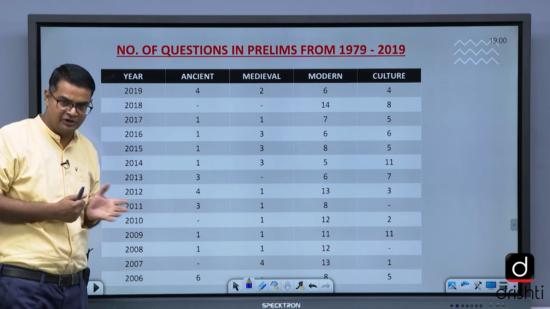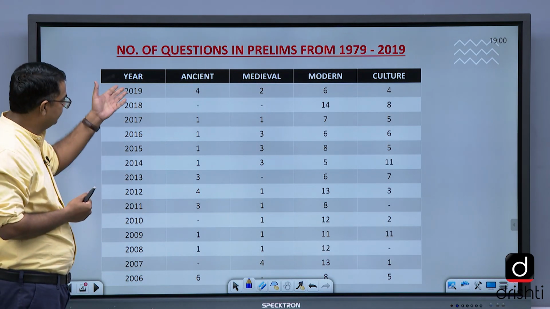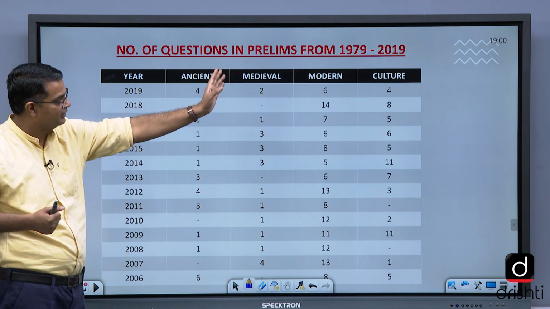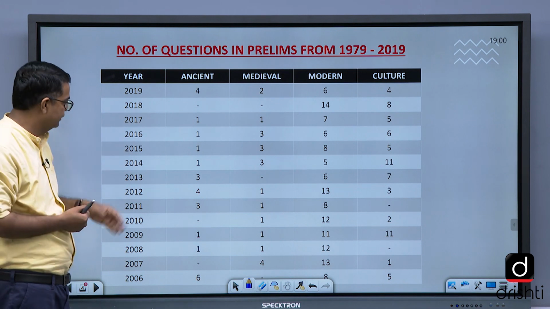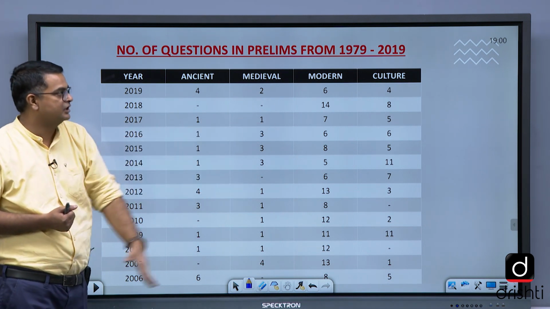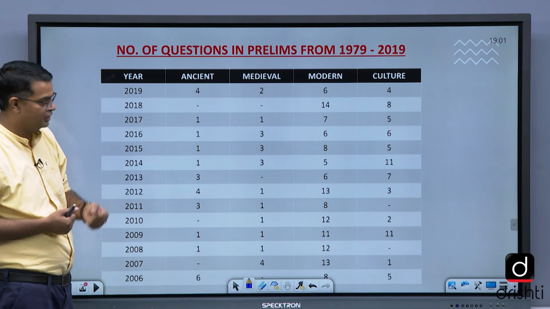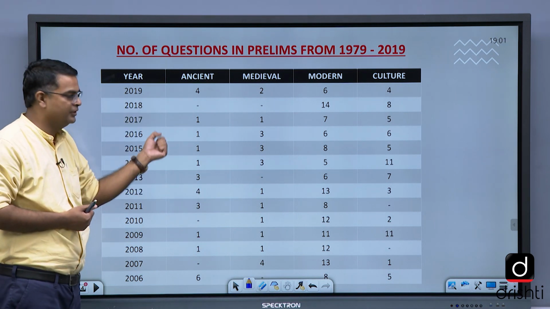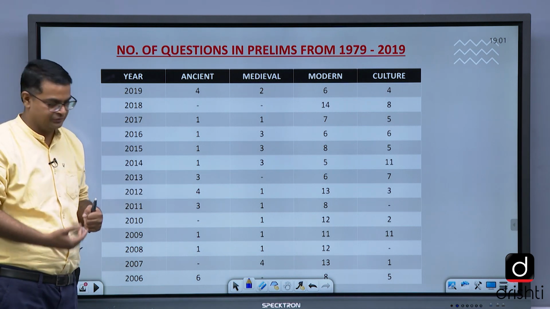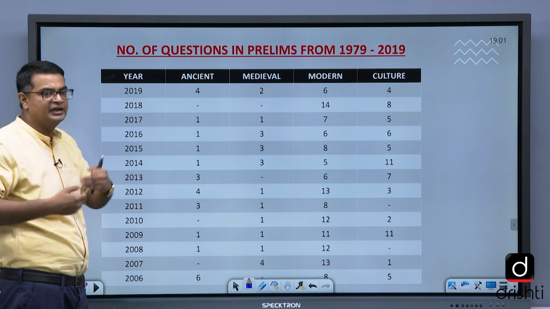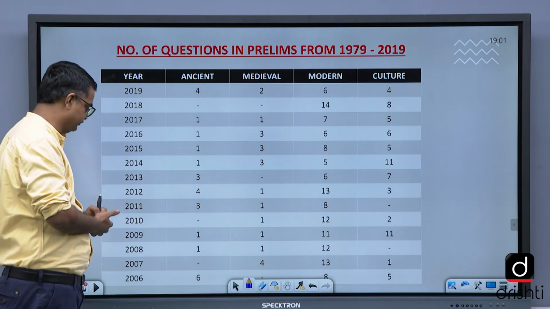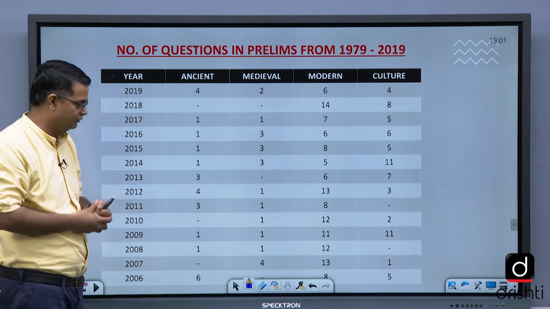In the last session I also discussed the number of questions asked from 1979 to 2019. You can see the list of years with ancient, medieval, modern, culture. Maximum questions come from modern, then from culture, then from ancient, and after that medieval. Medieval has a very small number of questions, but they can increase or diminish it any time. It is at the discretion of the mood of UPSC.